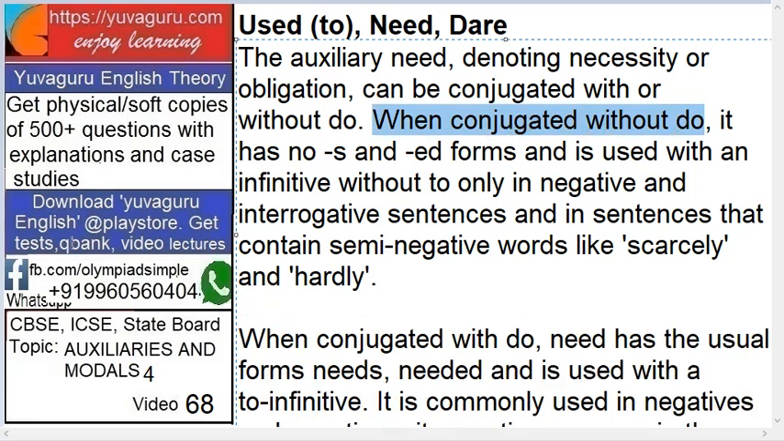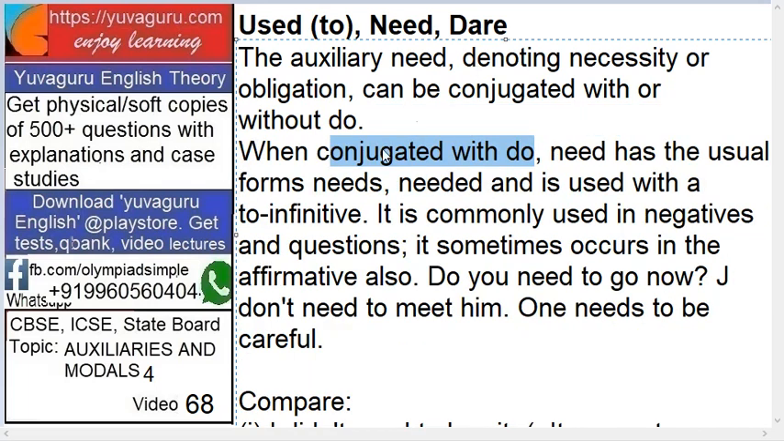Now what is with do? Let's see. When conjugated with do, need has the usual form needs, needed, and is used with a to infinitive. Means to walk, to run. So basically understand one thing. With do it has the usual forms needs and needed. S and ed are used when it is used with do, and without do s and ed are not used, and it is used with a to infinitive.